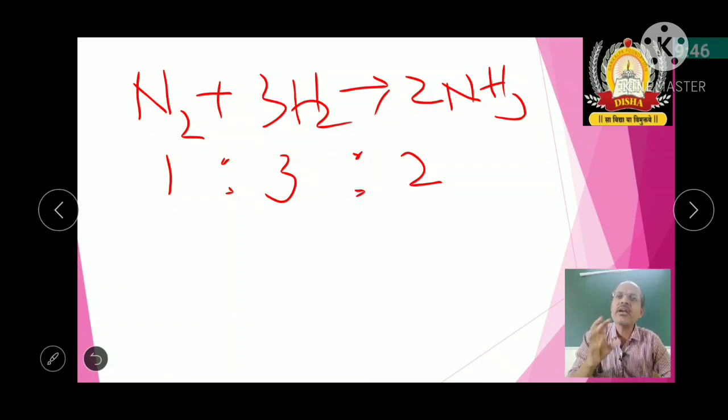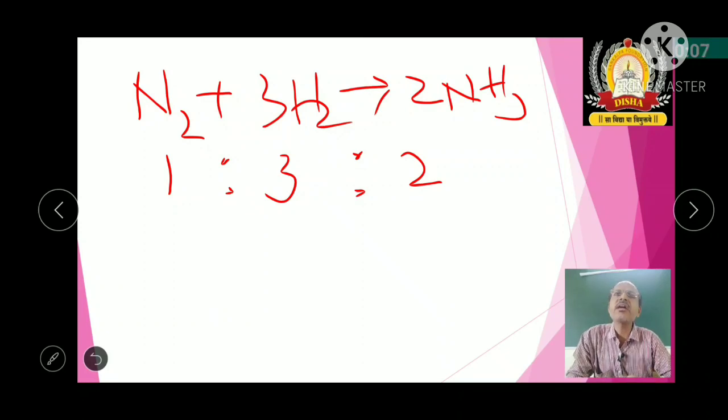And what is the condition? The products, if they are in the gaseous state, and the reactants, which are also in the gaseous state, should be maintained at the same temperature and pressure. So that is about the Gay-Lussac law of gaseous volumes.